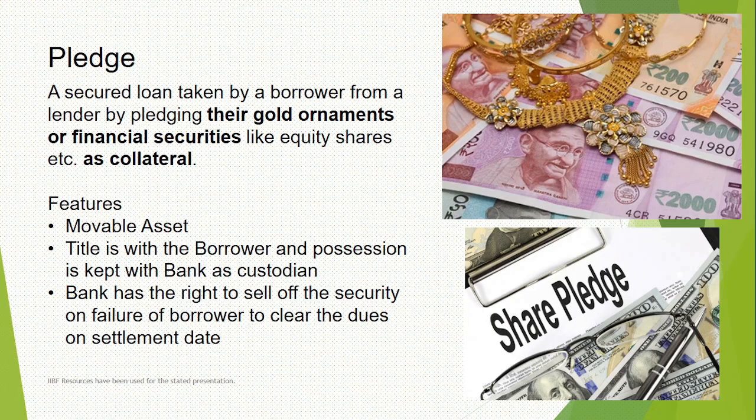Second, title is to be kept with the borrower. So even though you gave your gold to the bank, the ownership is still with you, but the possession is to be kept with the banker. Now, let me tell you about a very unique situation. Let's say you have taken a gold loan. You have given all your family jewelry to a bank. So the bank is keeping it in their custody.